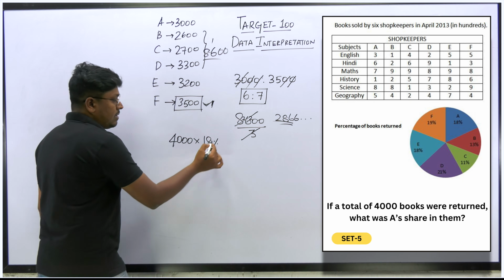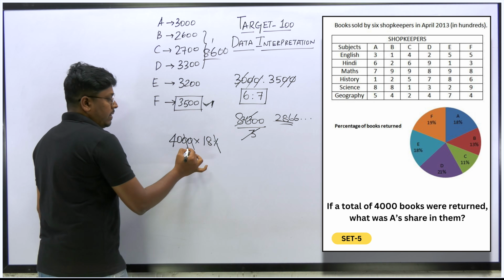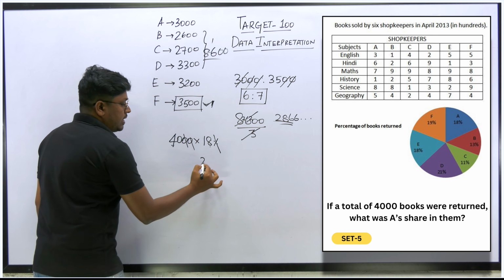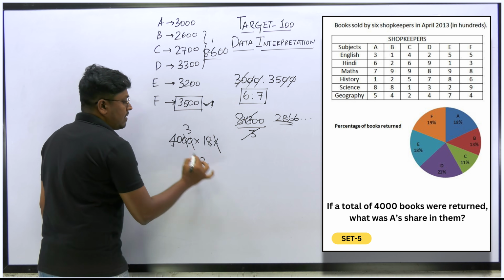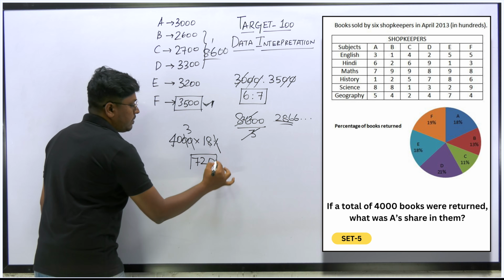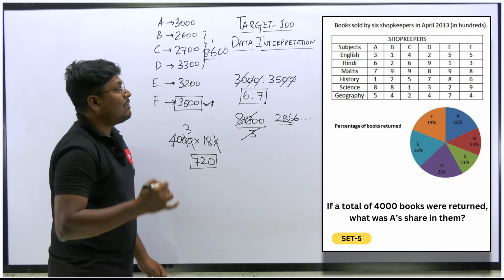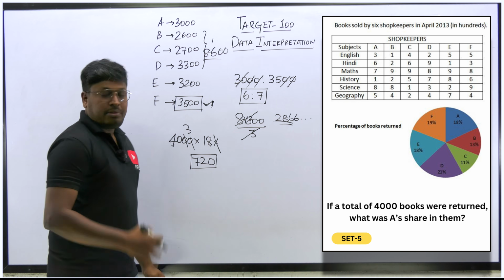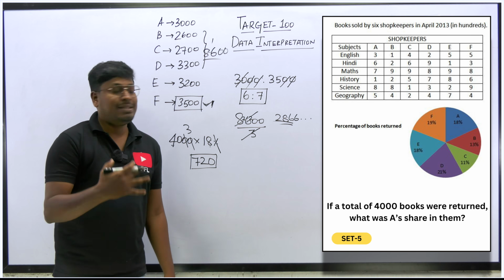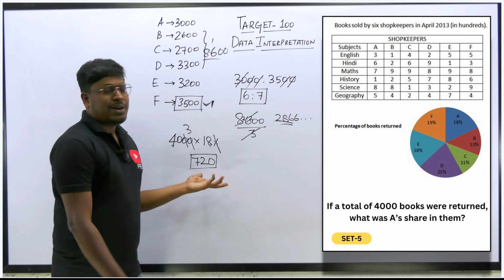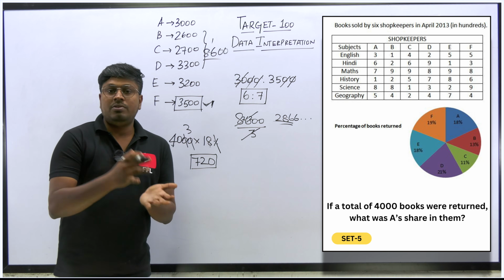So now we need to find it. So 0, 0, 0 here. 8 4s are 32. So remaining will be 3, 72 and 1 0, 720. So 720, yes, 720 will be the total number of books that were returned by shopkeeper A. That is the share of A, right? So this many books they have returned.